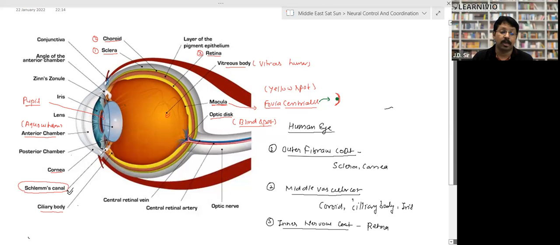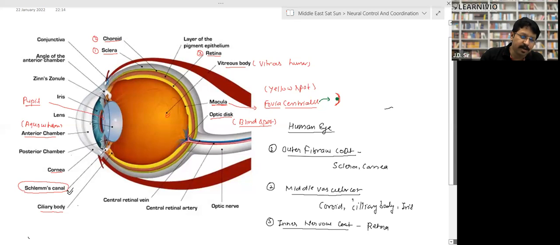So there are 2 kinds of liquid. Behind the lens, there is vitreous humor which never changes, and in front of the lens, there is aqueous humor which keeps on changing every 24 hours. The canal of Schlemm drains it out and mixes it into the blood, and it is excreted out from our body. Again,